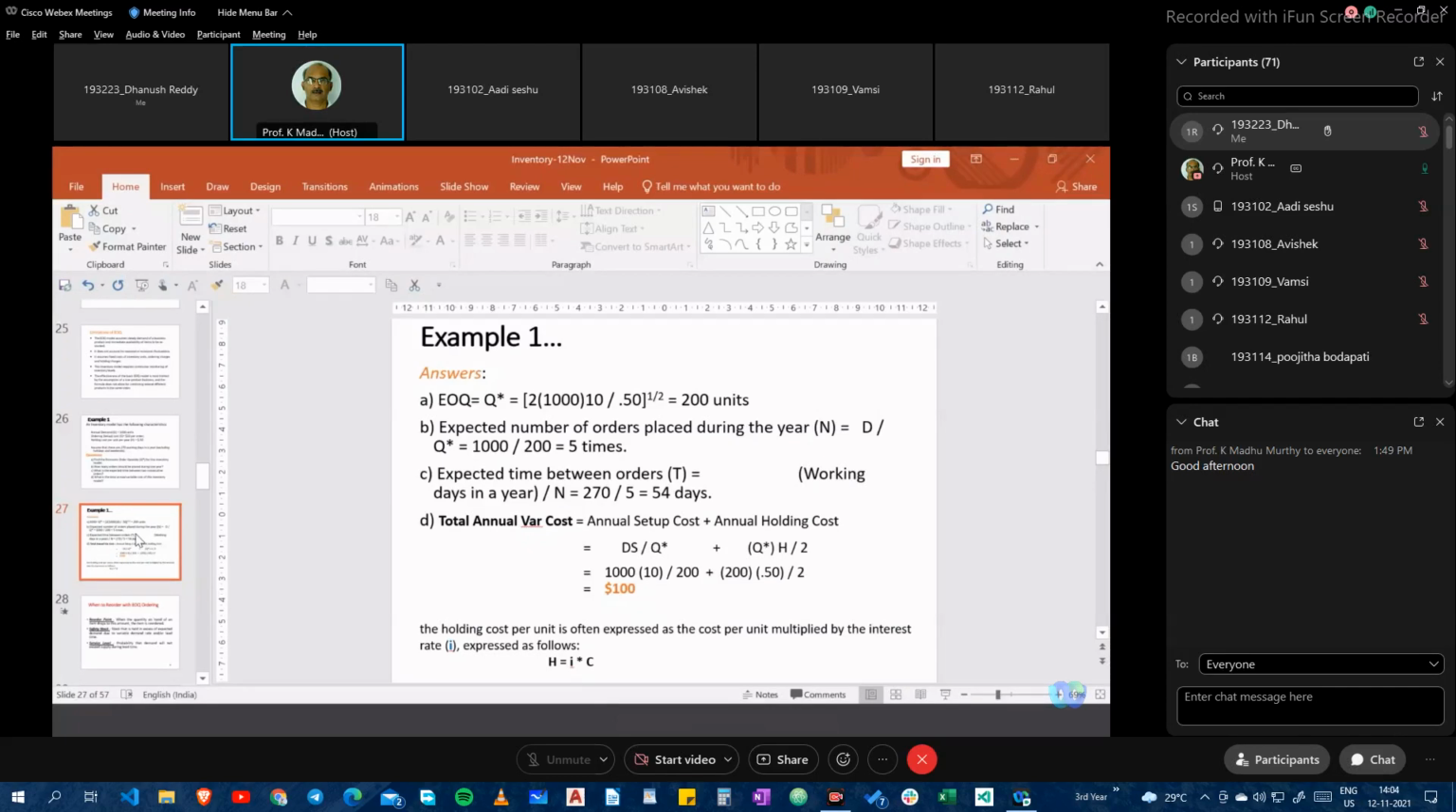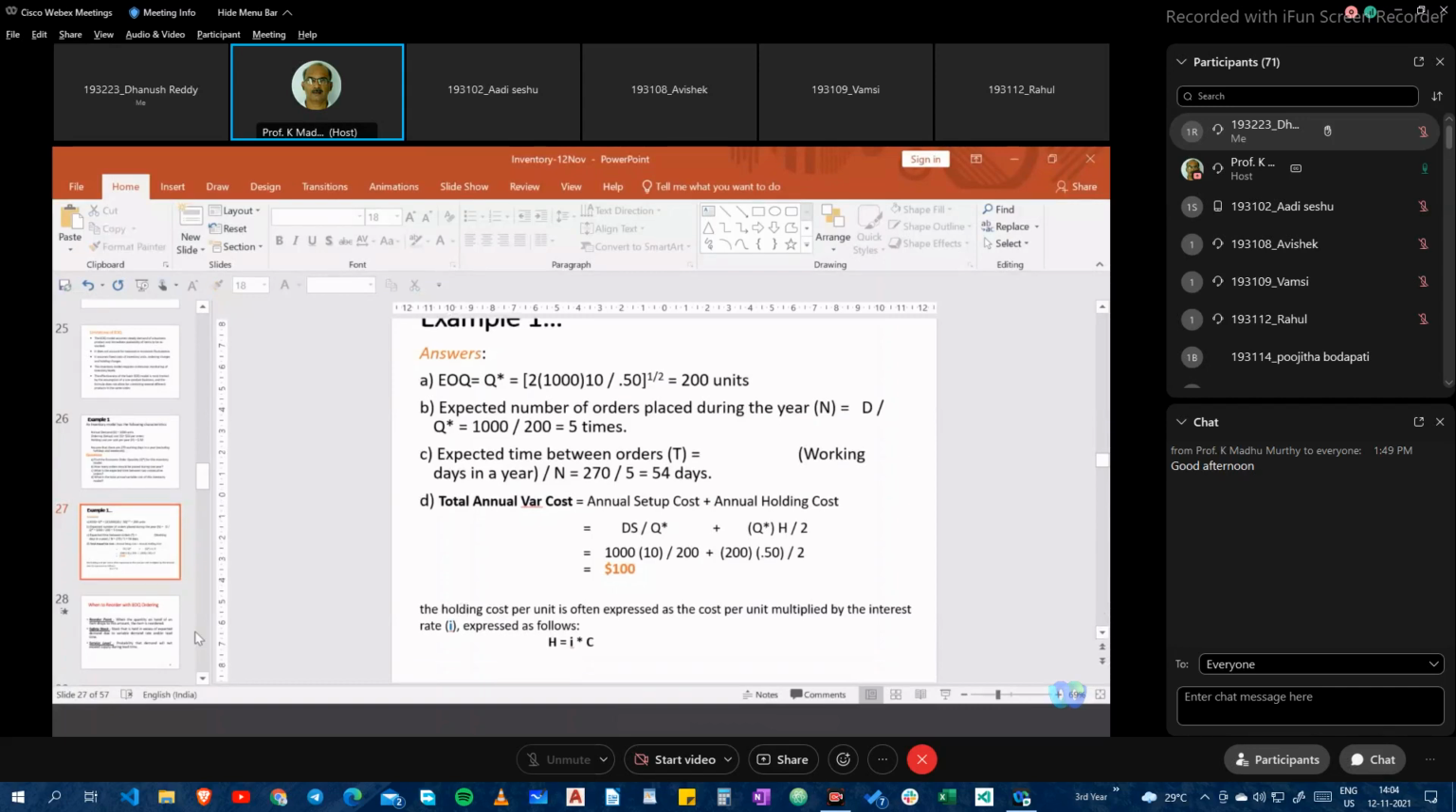The holding cost per unit is often expressed as the cost per unit multiplied by the interest rate. We did discuss earlier that H is often shown as I times C, the cost of the item. So this is simple arithmetic, but often, because of the terminologies used, the number of working days and the time between orders, many times people have not been able to answer even this. Several people have committed errors in this.